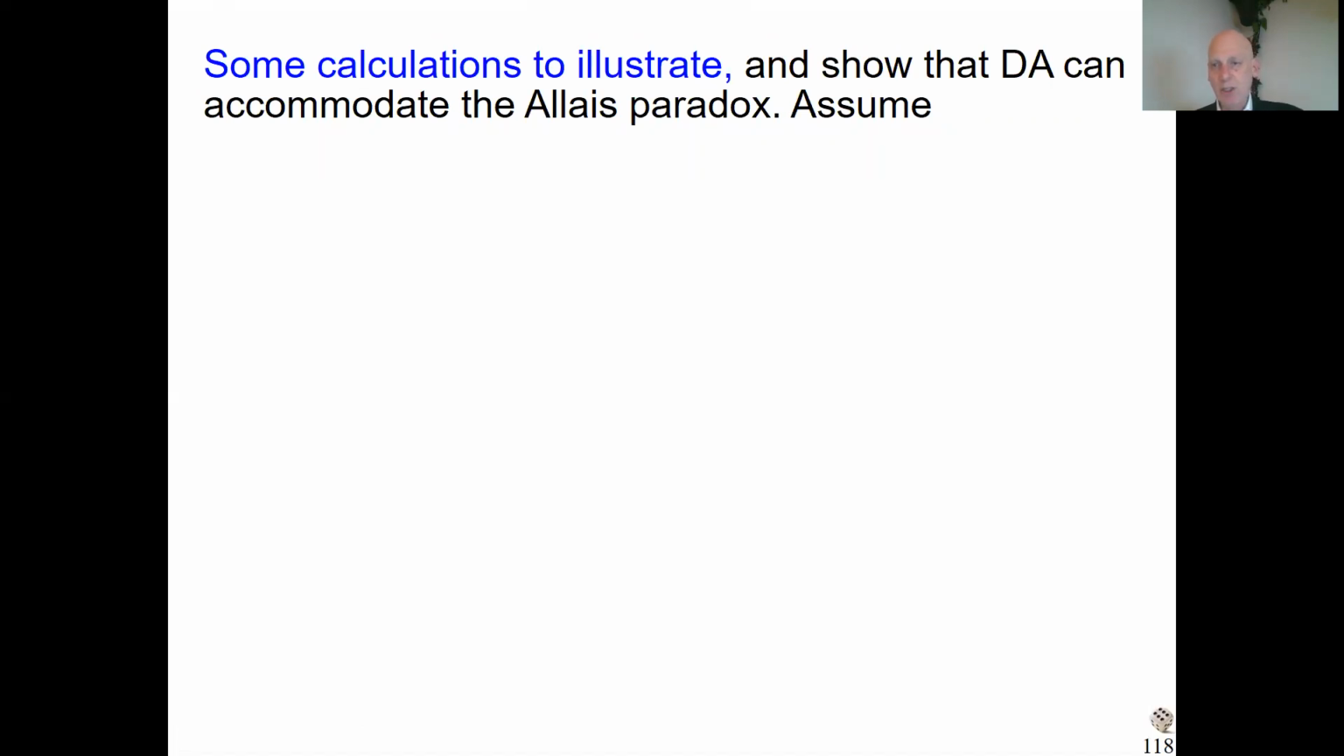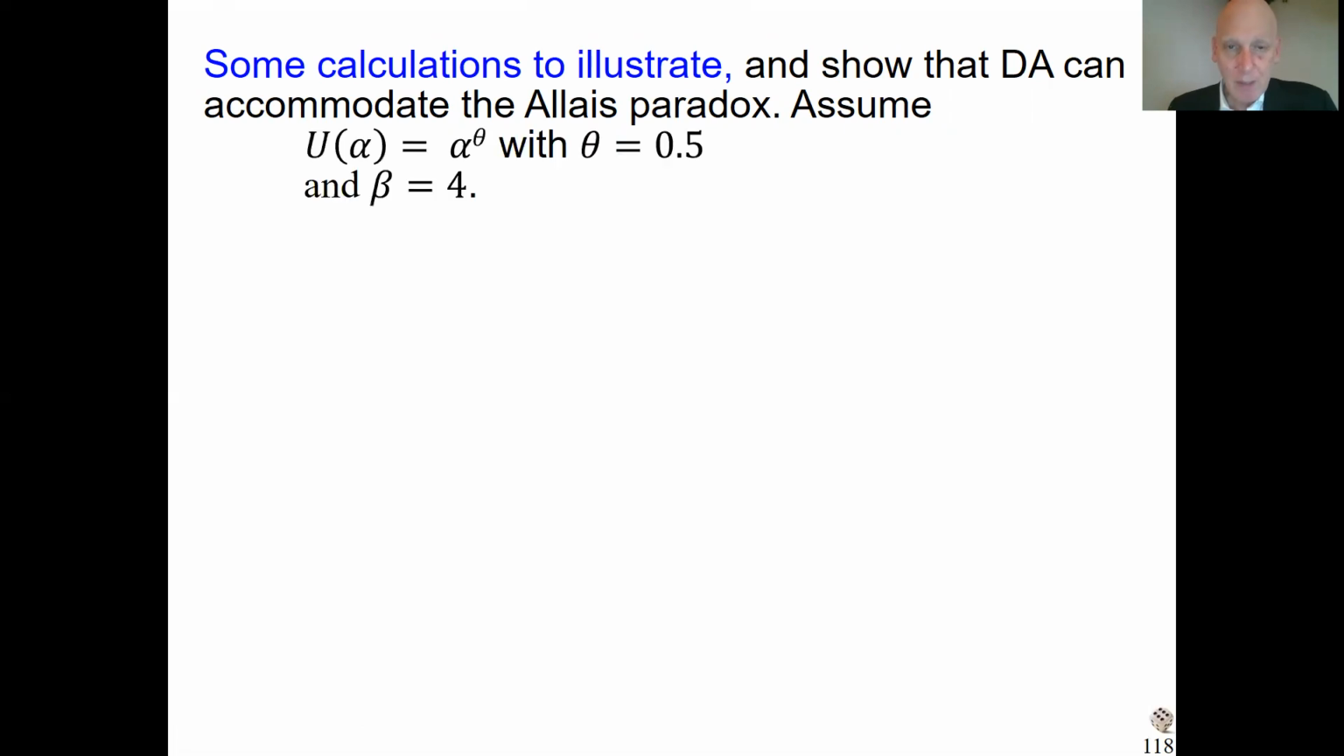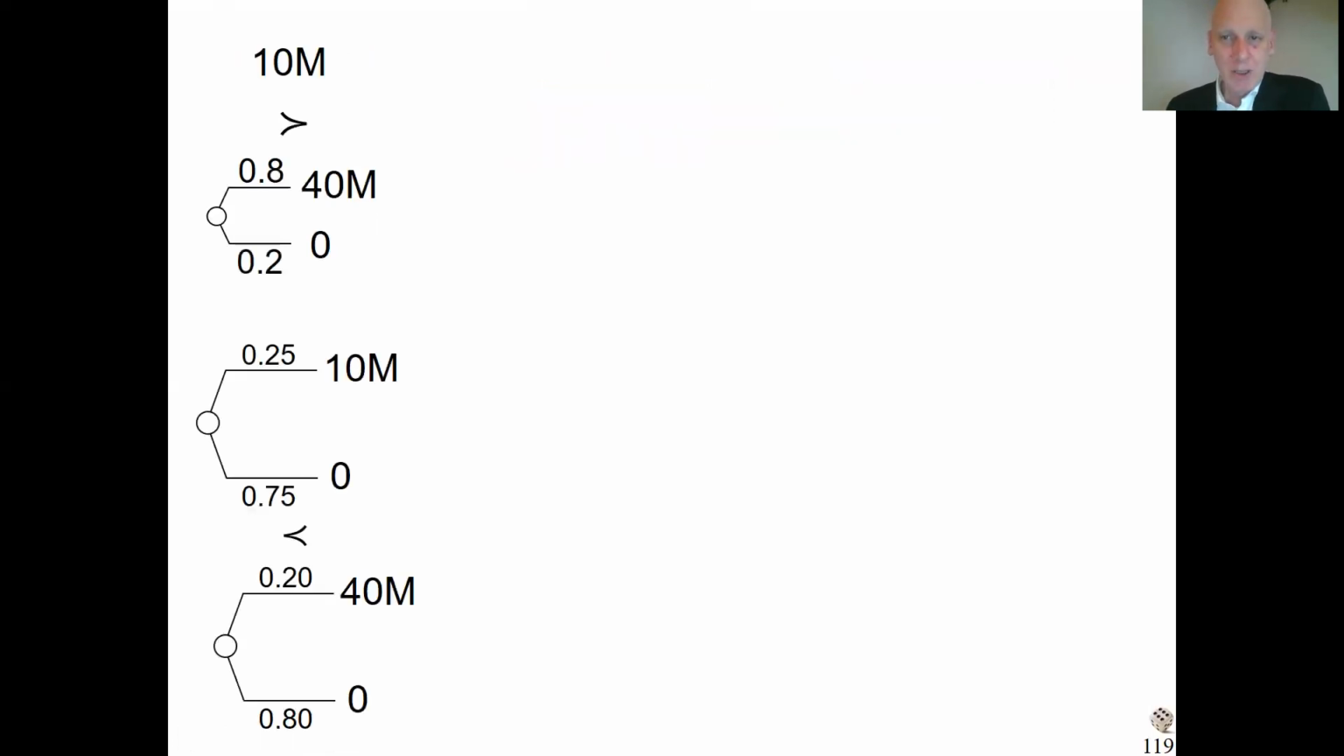Some calculation to show how it works, that we can accommodate the Allais paradox, for instance. I'm going to use utility. Let's take the square root utility function, that's plausible. I'm going to take an extreme beta to illustrate how things work. Beta equal 4, that means 1 plus beta, 5, is the overweighting of the disappointing outcomes. That's quite extreme, too extreme to be very realistic, but just to show you how the formula works, so that you get a feeling for the theory. So we're going to accommodate the Allais paradox preferences again, using the new formula.